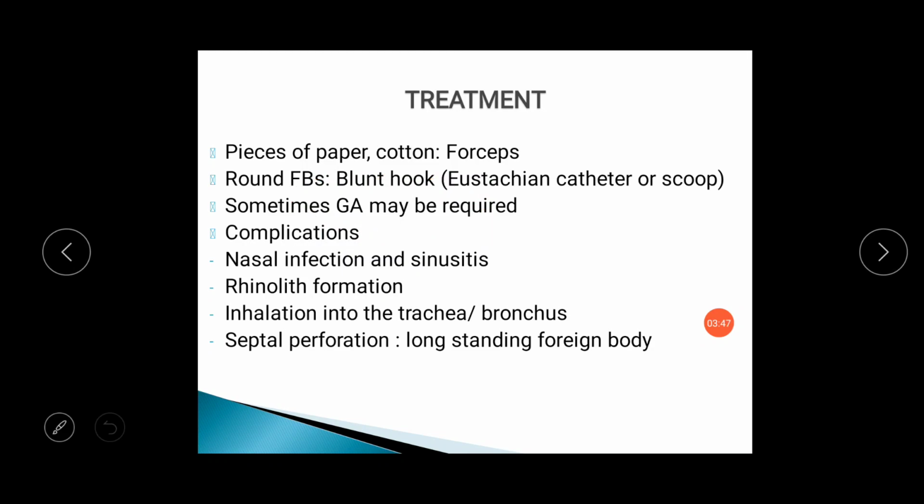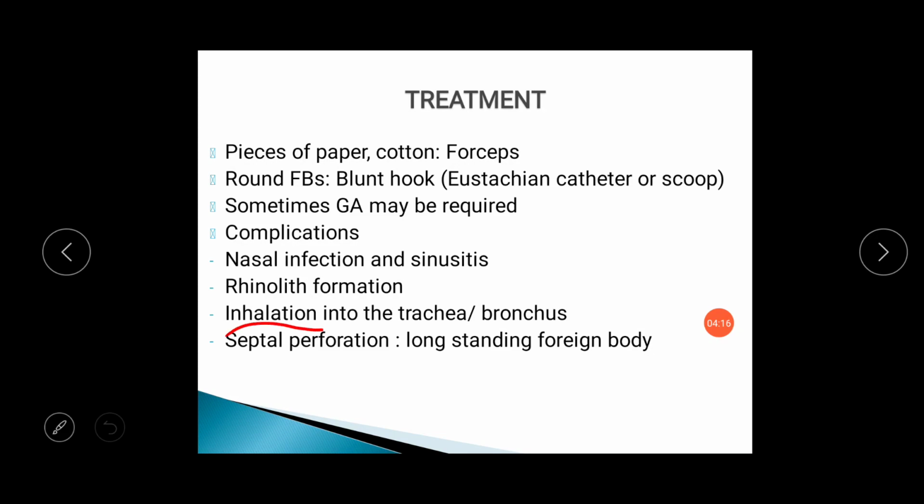Complications of long standing nasal foreign bodies are nasal infection and sinusitis due to the blockage of the middle meatus and ostia of different sinuses. Rhinolith formation, that is the stone in the nasal cavity, which will be discussed later in the slides, can occur if the patient has a long standing foreign body.